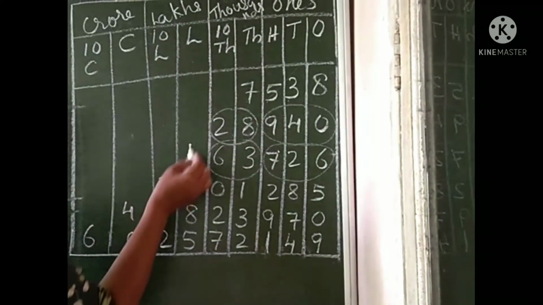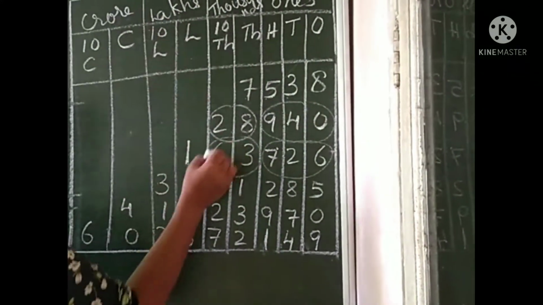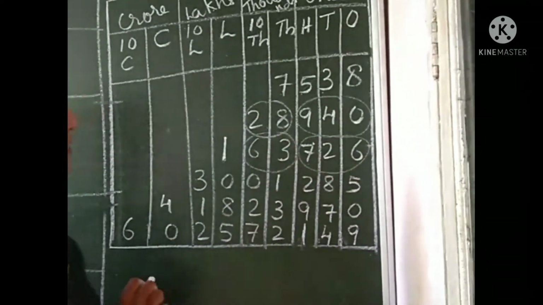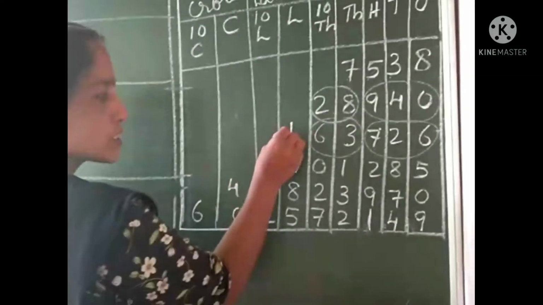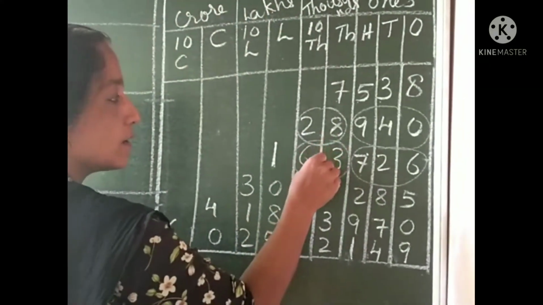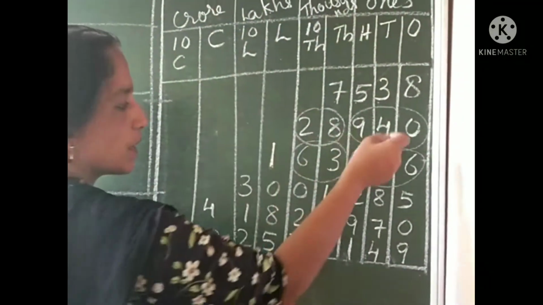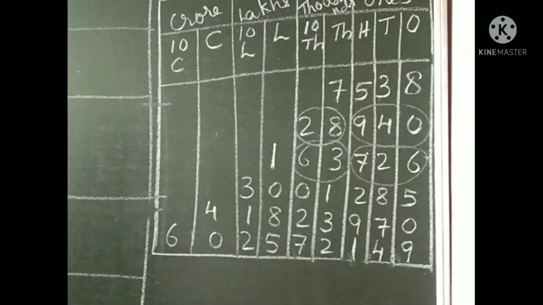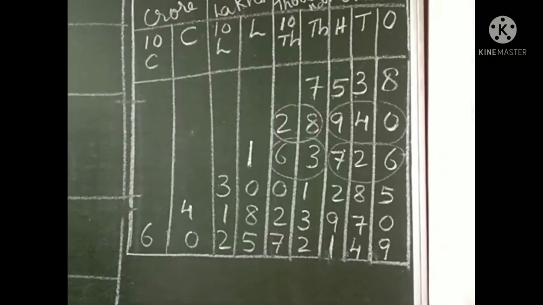Therefore, we can read 1 lakh, 63,726. First read the number 1 and its group, lakh. 63, its group is thousand, and 726, the ones group altogether. Understood?